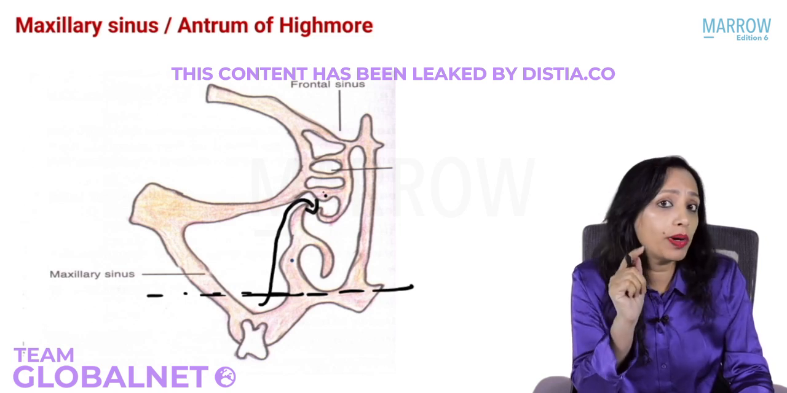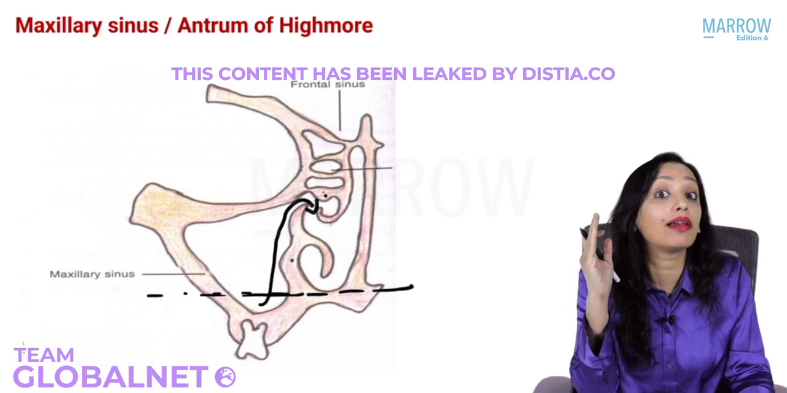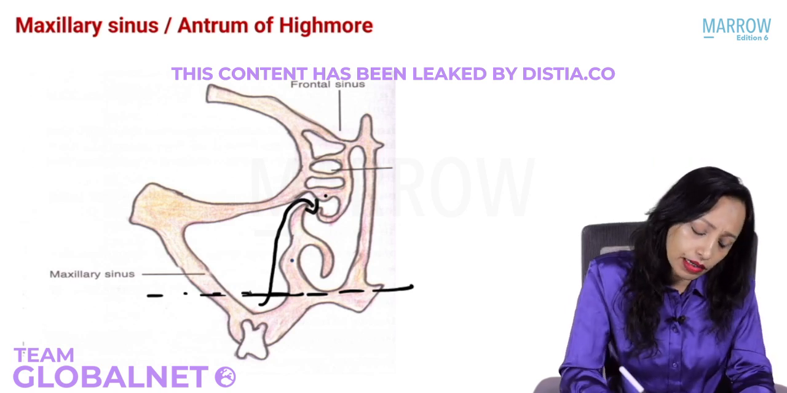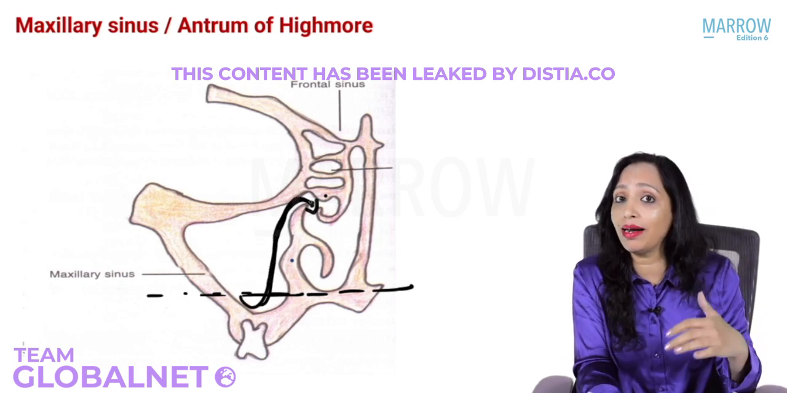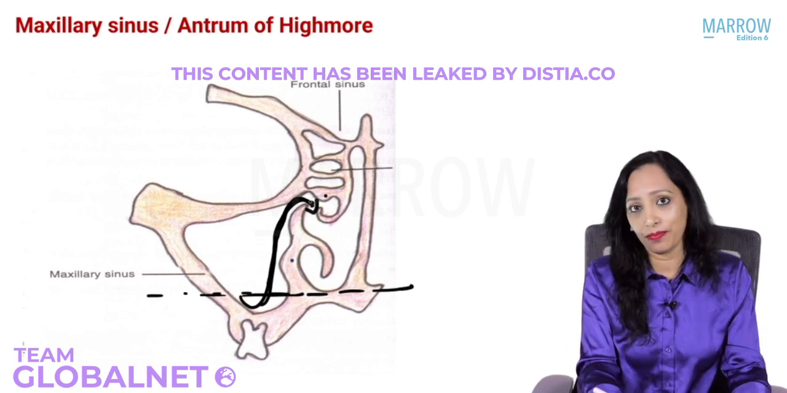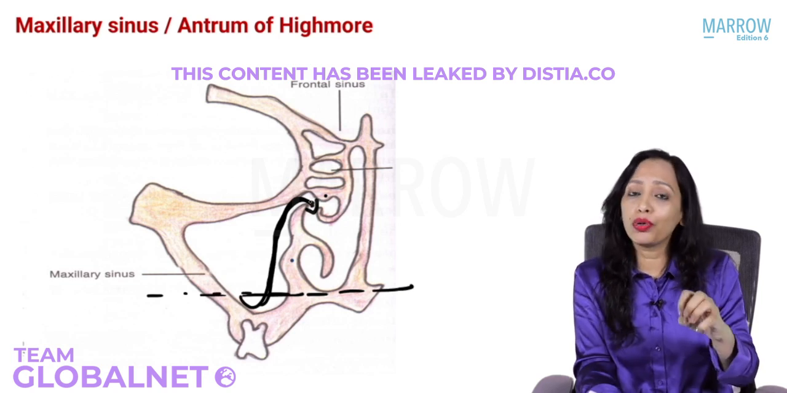Yes, very good. It opens in the infundibulum of the middle meatus. We saw that so beautifully when we did the lateral wall of nose. So what are you noticing? Are you noticing that the floor is quite down, whereas the drainage is quite up, which means that the drainage of the maxillary sinus is anti-gravity. Yes, so that predisposes the maxillary sinus to infections.